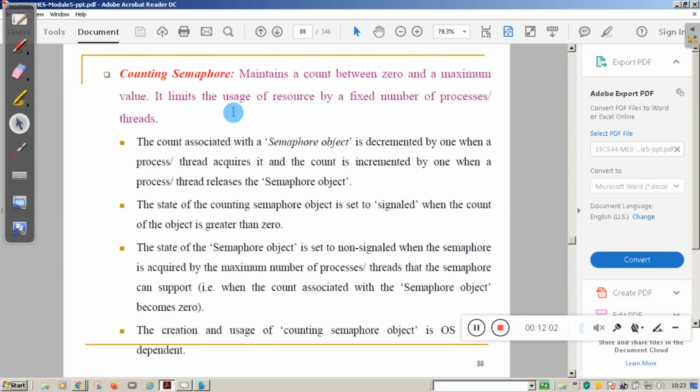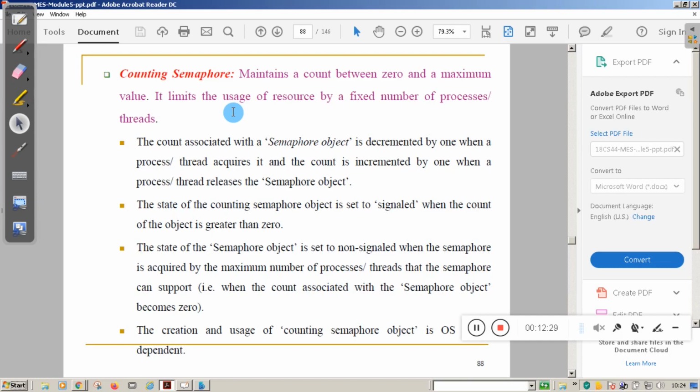In the counting semaphore, values are given between a particular count 0 and a maximum count. For example, the lower limit is 0 and the higher limit is 5. It indicates 5 processes can use the shared resource. For example, the hard disk is shared between different processes, like process A, process B, process C, process D, process E, 5 processes.